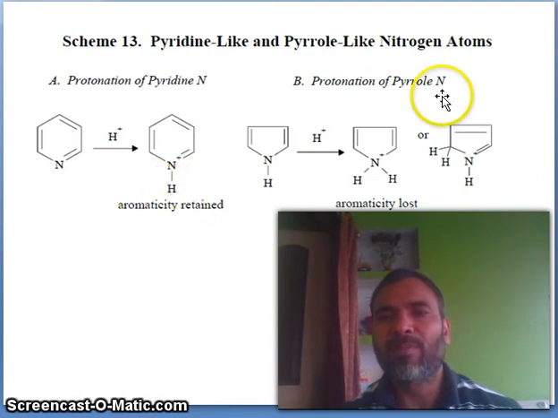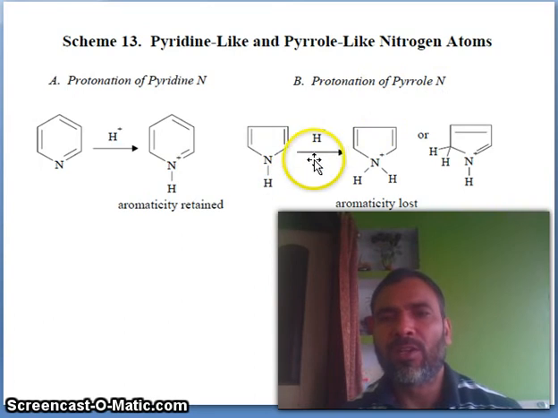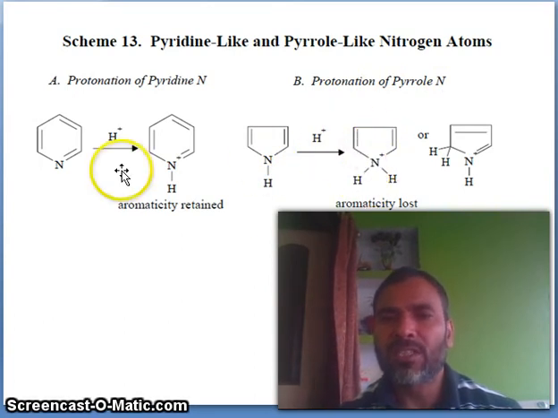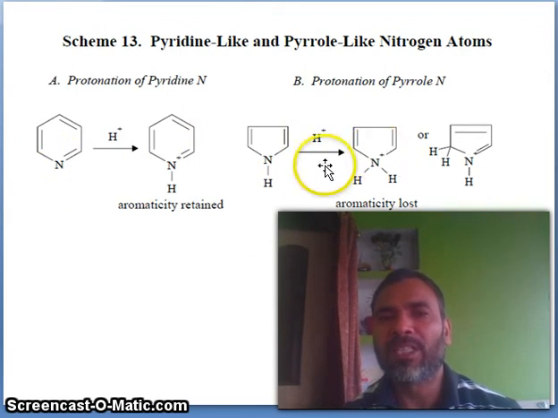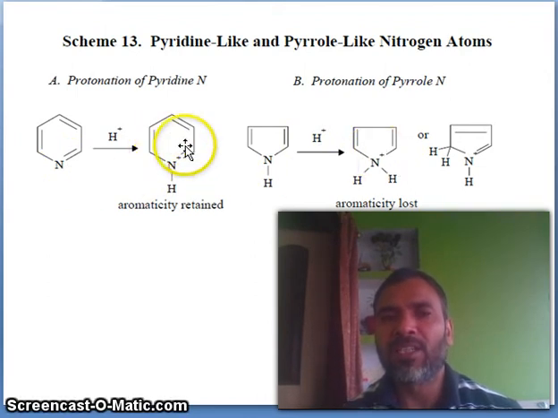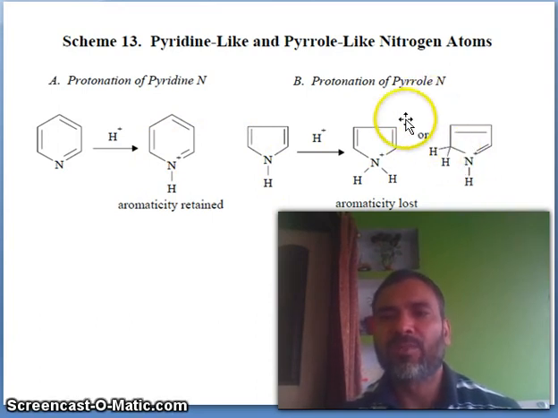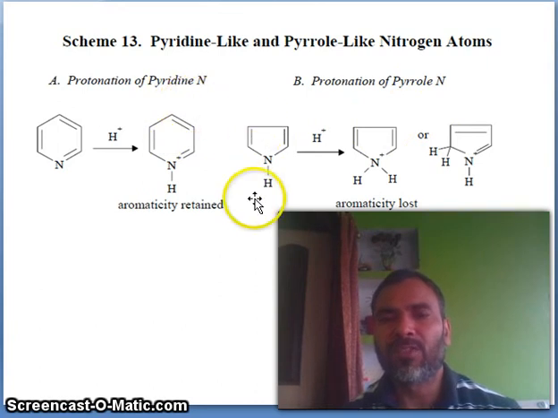Now protonation of pyrrole nitrogen. You see, pyrrole protonation occurs, aromaticity lost. This is the difference between pyrrole and pyridine. Here aromaticity is retained, here aromaticity is lost. Or either you can write it down in this way, draw it this way. The protonation of pyrrole and the protonation of pyridine nitrogen.